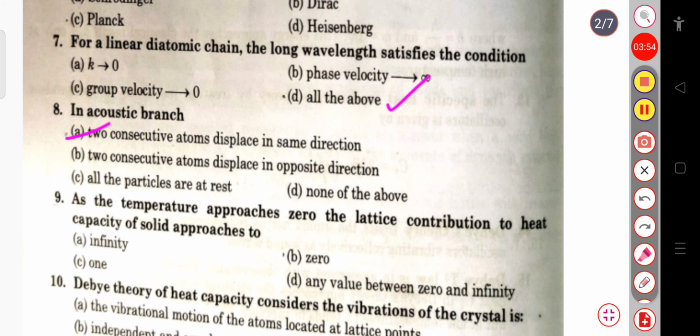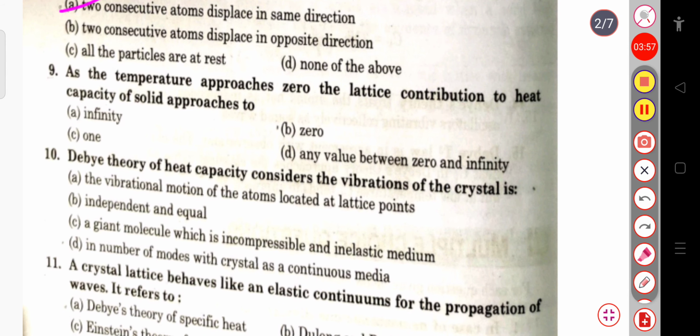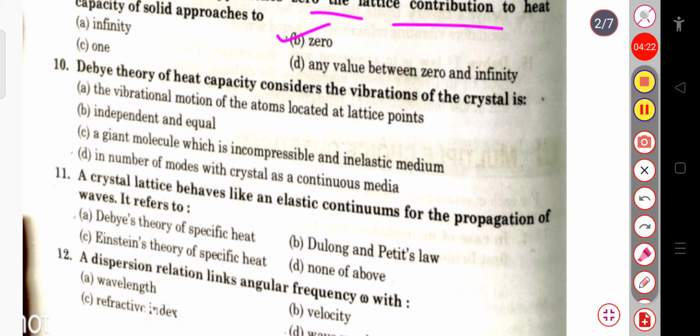Okay. Then the next question is, as the temperature approaches 0, the lattice contribution to the heat capacity of the solid approaches to infinity, 1, 0, or any value between 0 and infinity. So here the correct answer will be 0. So as the temperature approaches 0, the lattice contribution to the heat capacity of the solid will approach 0.